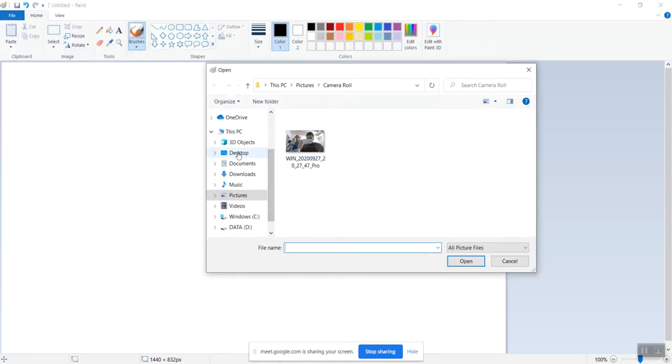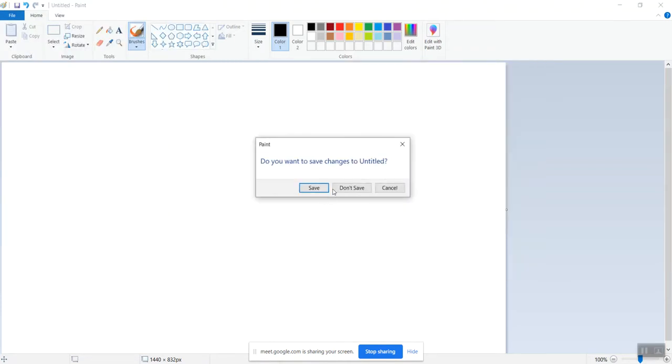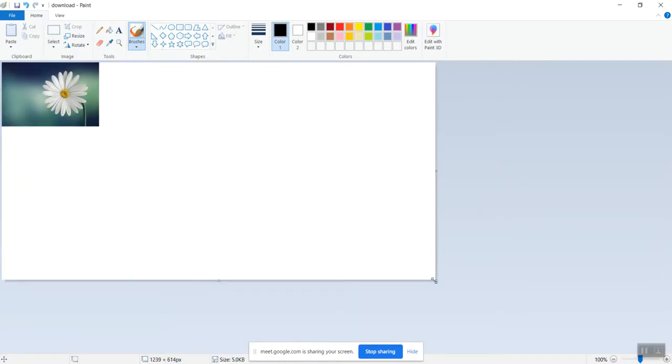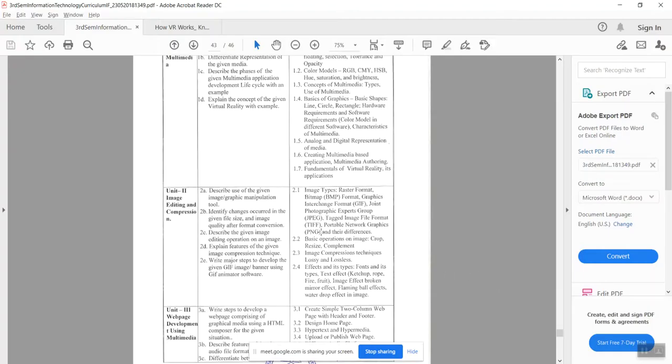I will select one image. This is the image, and I will show which operation I want to do. The first one is to crop the image.